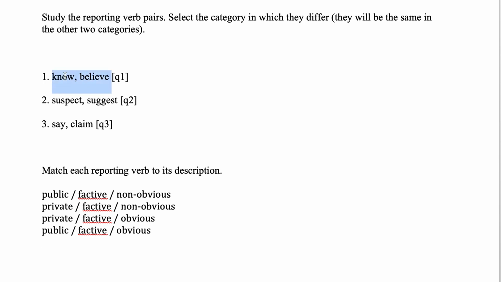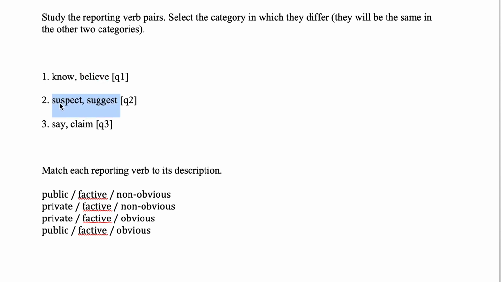Well, know and believe. They're both private, right? And they're both obvious. You can say things like everybody knows or everybody believes. So the difference here is factive and non-factive. If you know something, well, then the implication is that that's a fact. And if you believe something, well, it may be true or it may not.